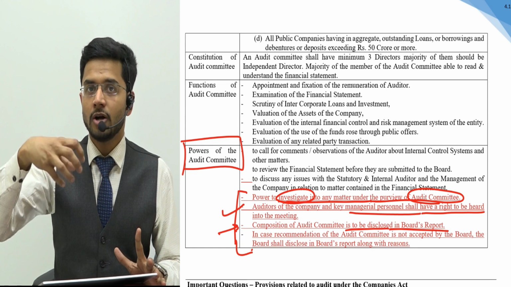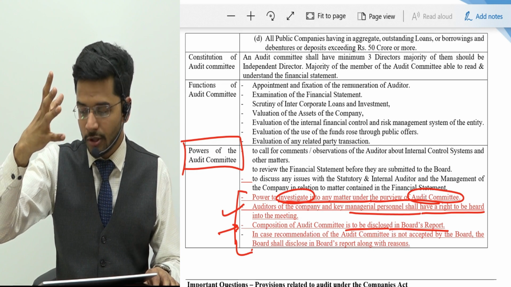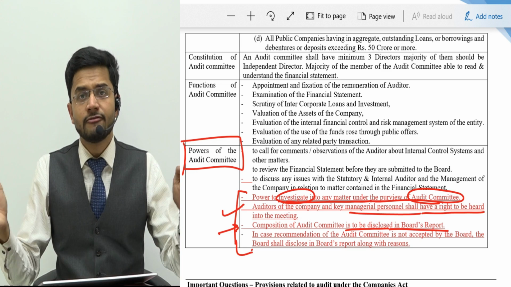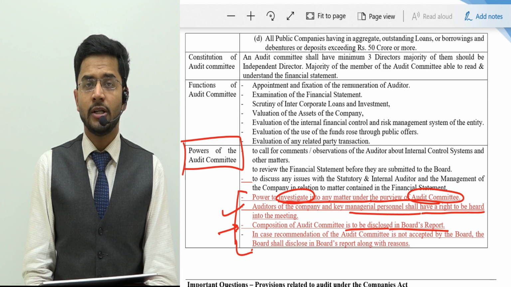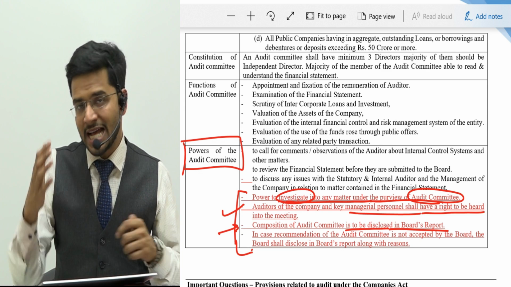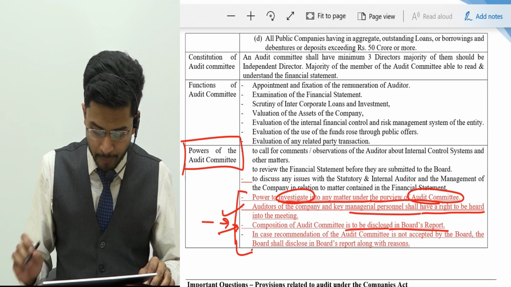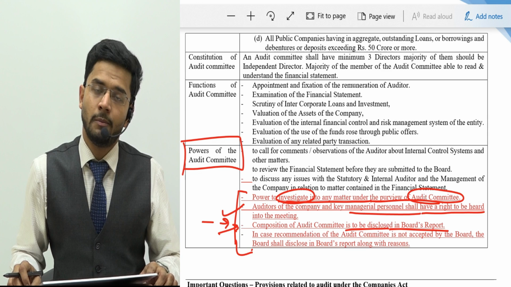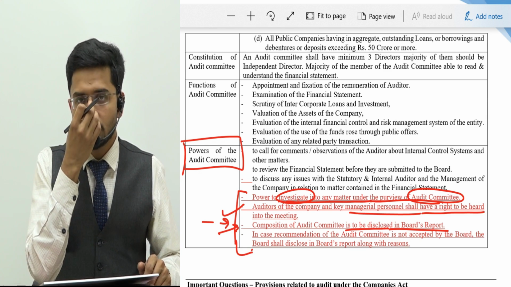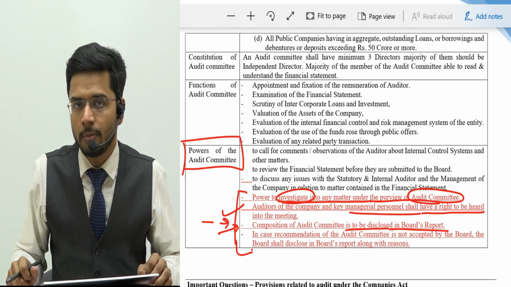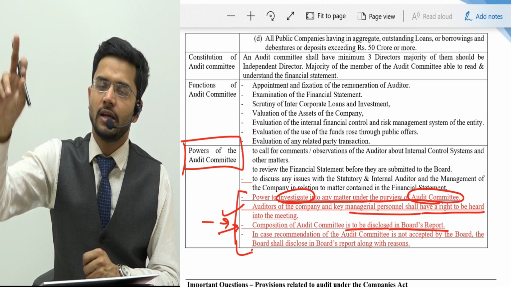Who is part of the audit committee? Because the audit committee is one of the most important committees which regulate the financial health of a company. Who are the individuals who form part of it, and whether it is constituted as per the governing law, which is the Companies Act? All these questions are to be answered and disclosed in the board's report. Why? Because anyone who has a problem with the financial health of the company can straight away approach the audit committee.